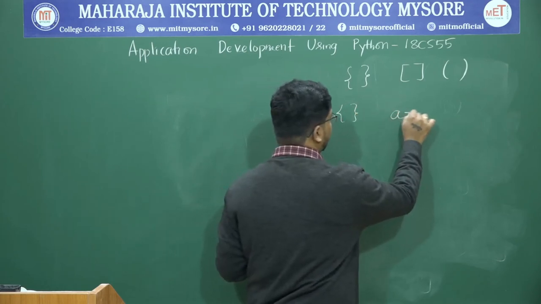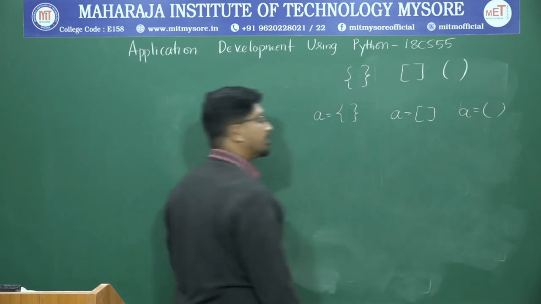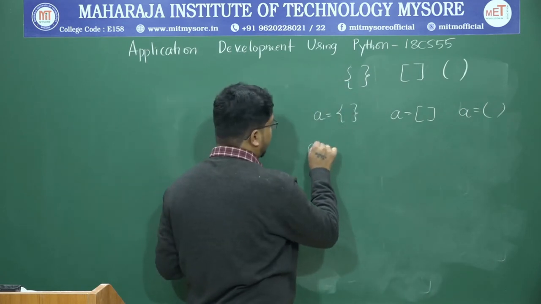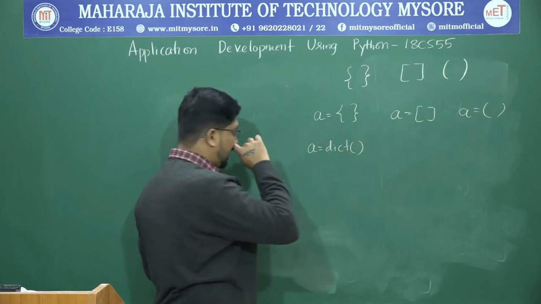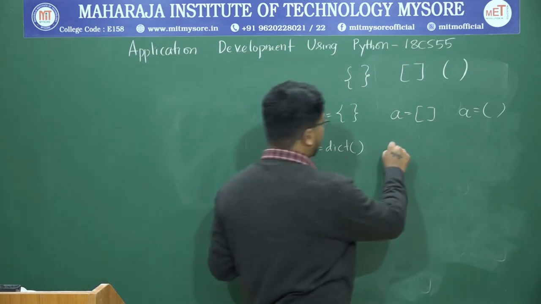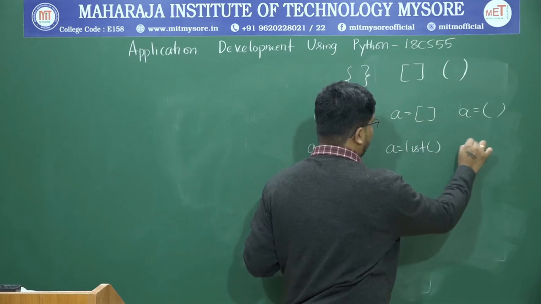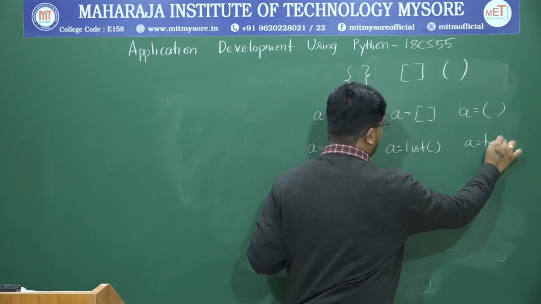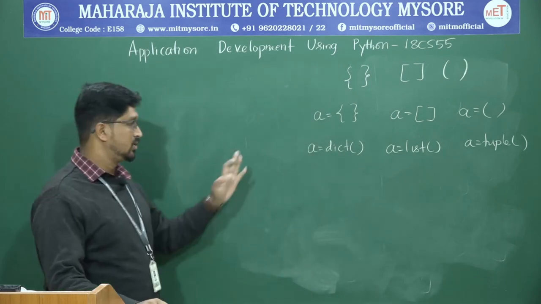Here you say A is equal to square brackets, here A is equal to round brackets. In the same way you can call the built-in method dict, D-I-C-T. Or else you can say A is equal to list, or A is equal to tuple.